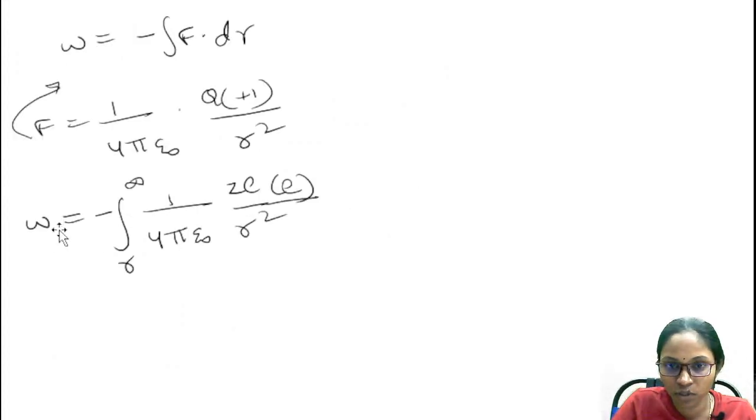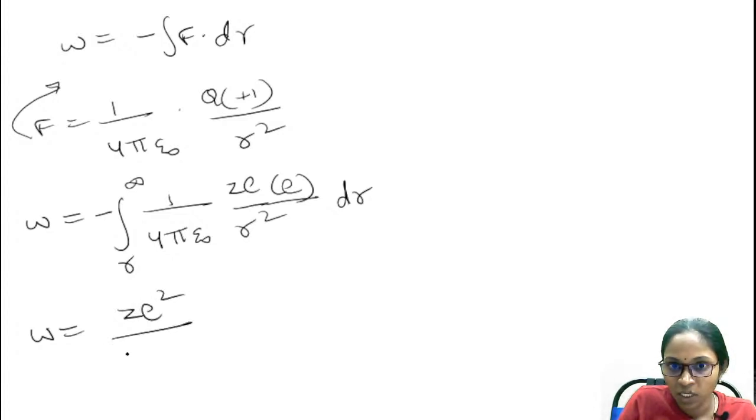Therefore the force between these two charges is 1 by 4 pi epsilon naught times Z e square by r square, dr. Therefore the work done will be equal to, I'm taking the constants outside, Z e squared by 4 pi epsilon naught, here we have minus sign, integral of 1 by r square dr, limits are from r to infinity.